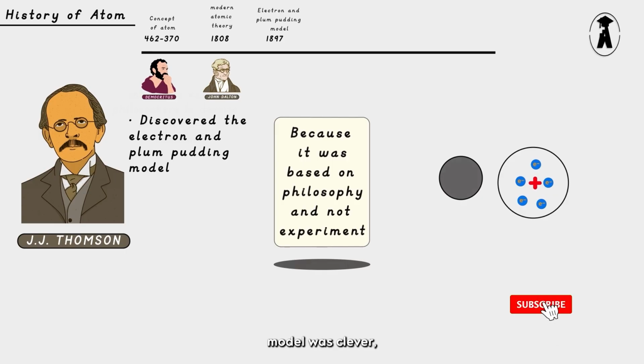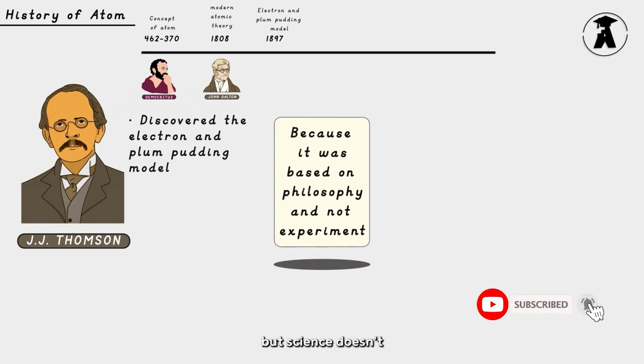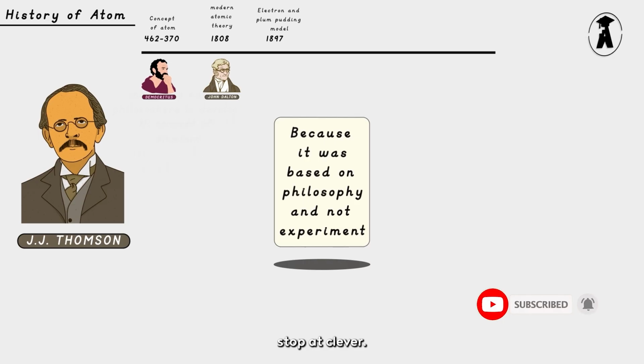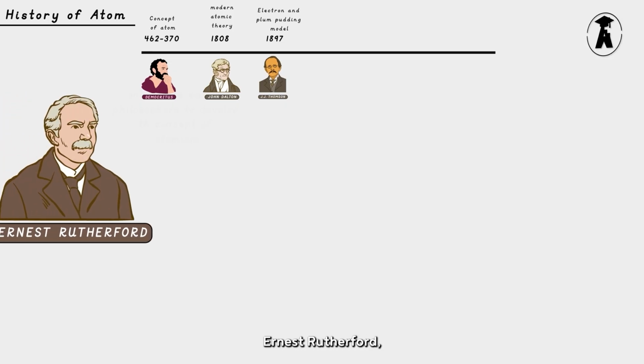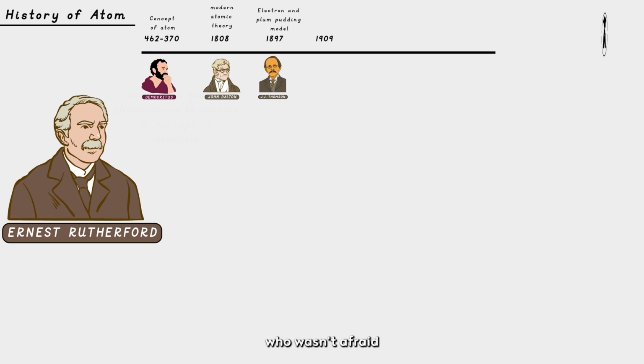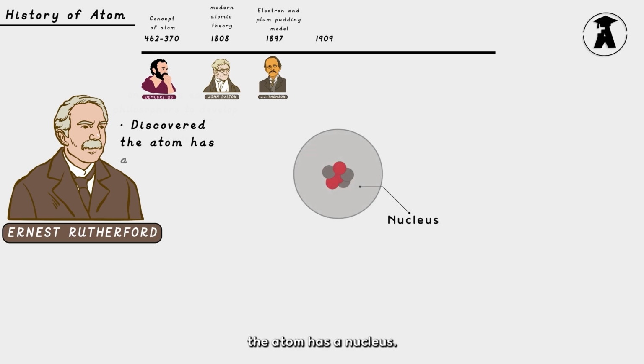Thomson's plum pudding model was clever, but science doesn't stop at clever. Other scientists wanted to test it, and one of them was ready to shake the entire atomic world. Ernest Rutherford, the scientist who wasn't afraid to prove everyone wrong. He discovered the atom has a nucleus.